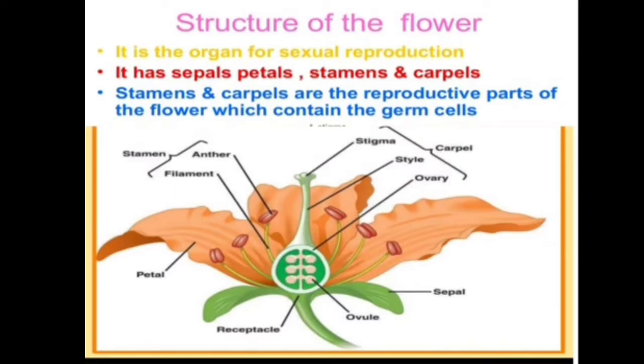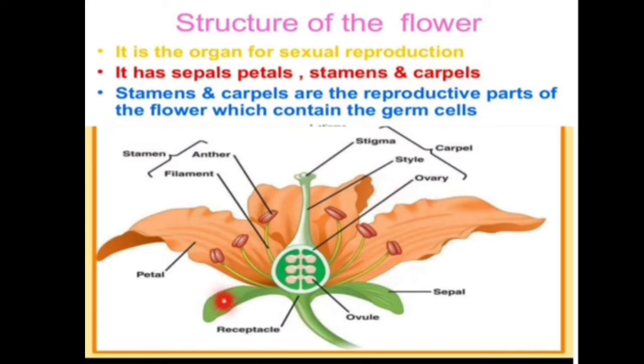Now we see the structure of the flower. It is the organ for sexual reproduction. In plants, sexual reproduction takes place in the flower. It has sepals, petals, stamens and carpels. As we studied in the 11th, the structure of the flowering plant, in which we studied all the parts of the flower, but we take a revision here. As we know, the flower has four parts, that is the sepals, petals, stamens and carpel.